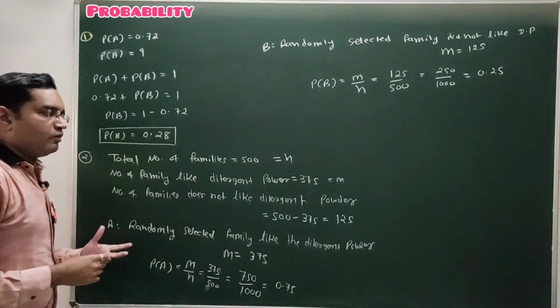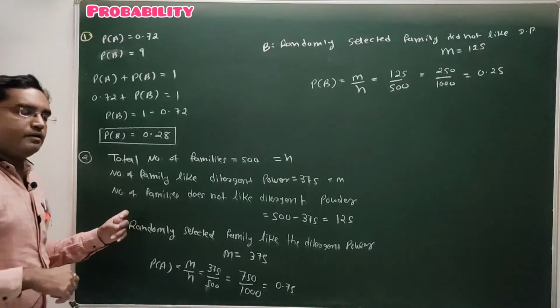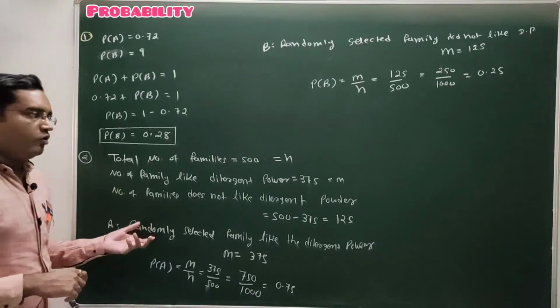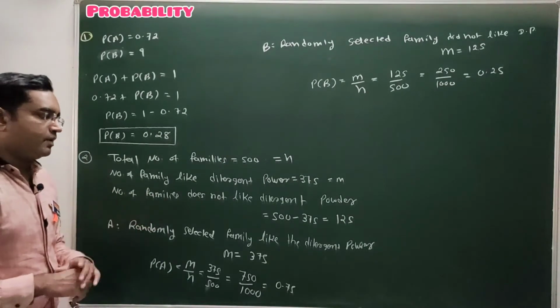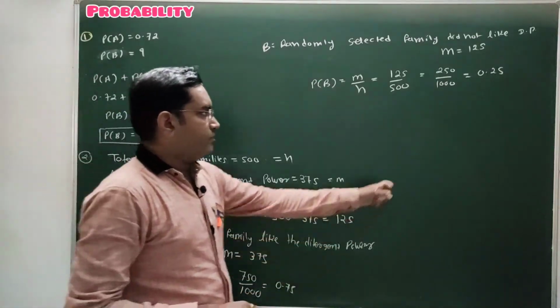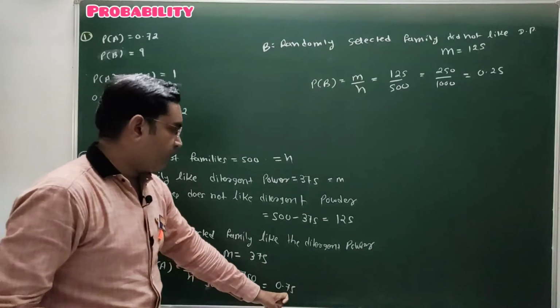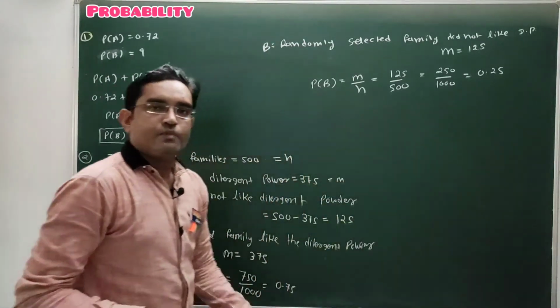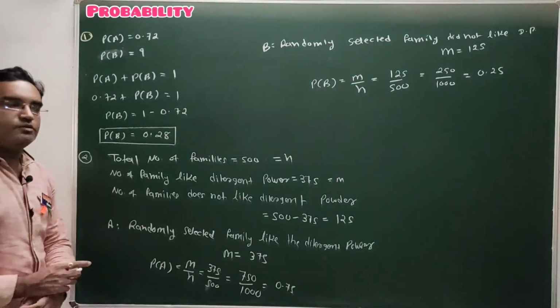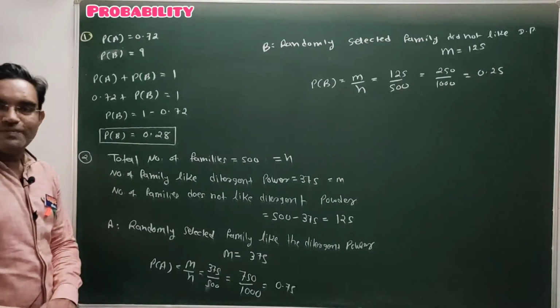Only two outcomes are there: either the family likes the detergent powder or does not like it. So the sum of the probabilities of these outcomes is 1. You can check: 0.75 plus 0.25 is 1. Clear, students? So pause the video and note it down.